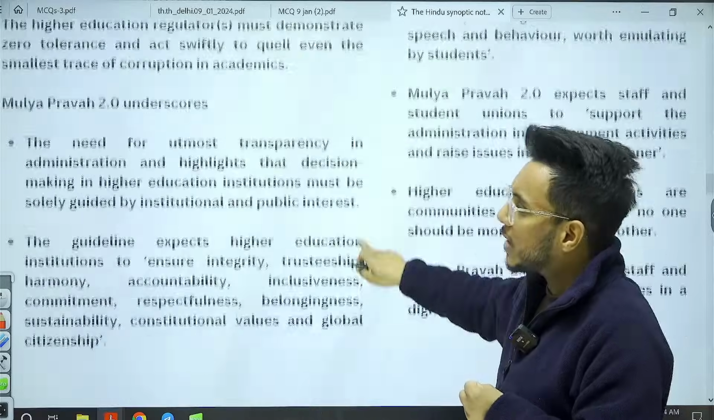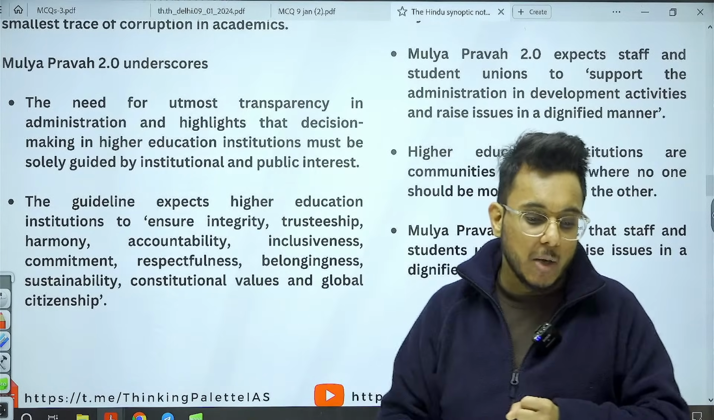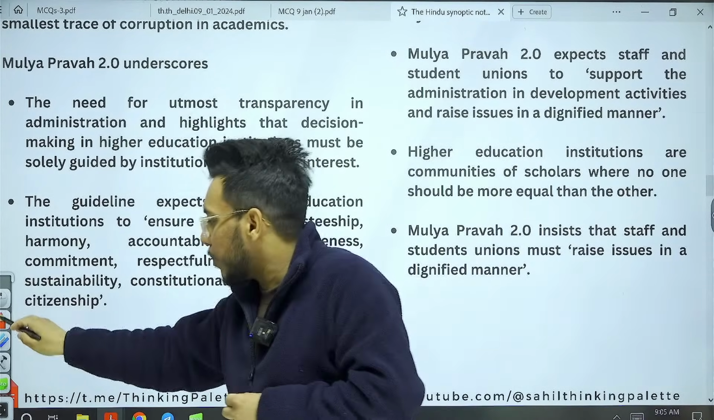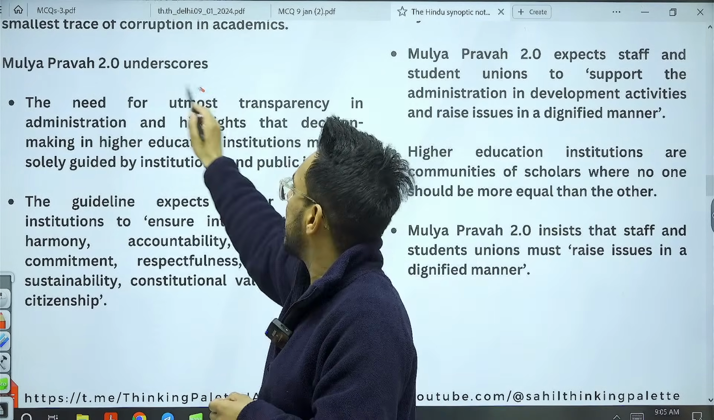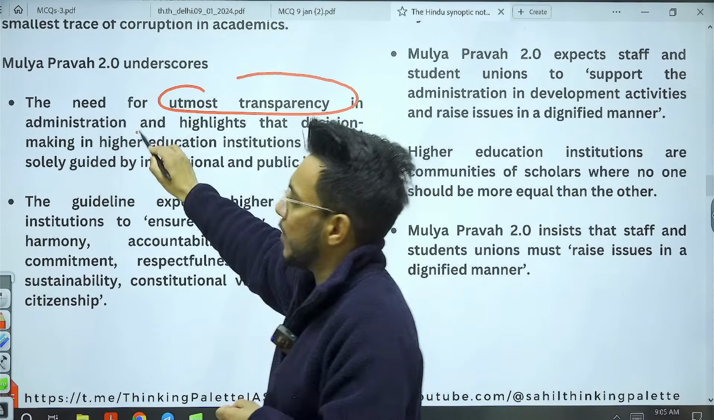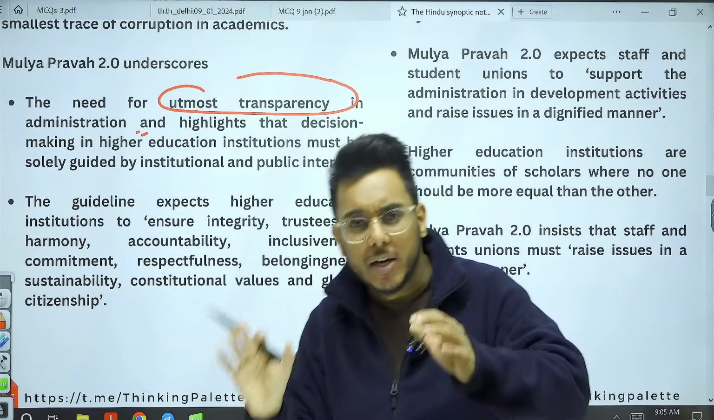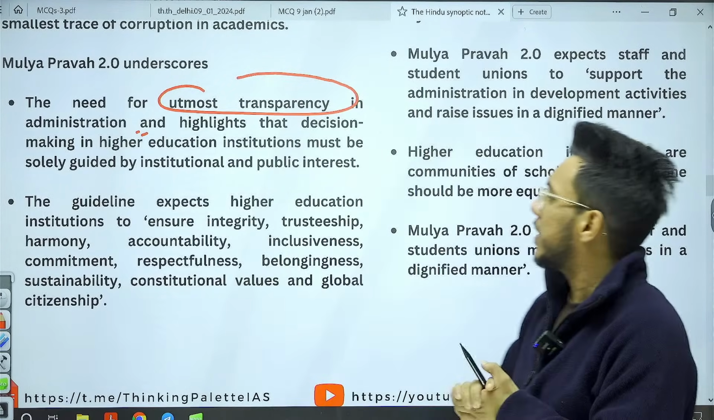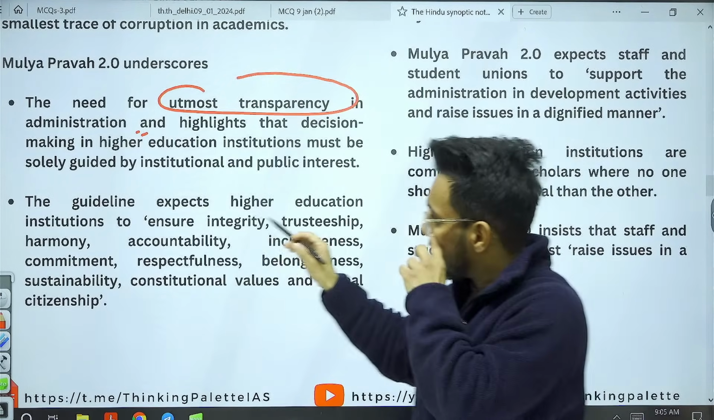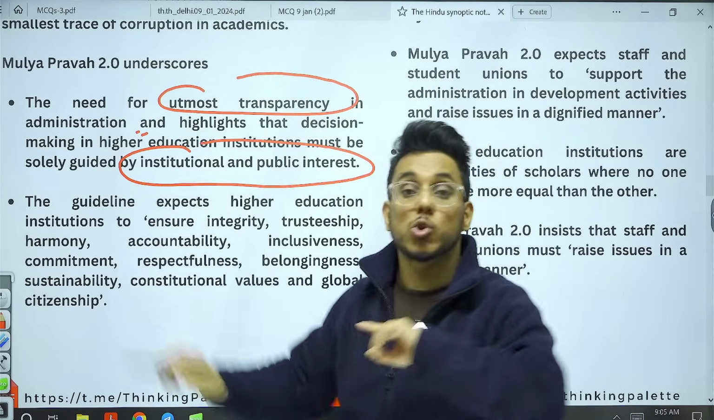Now, what are the most important points of this Mulya Pravah 2.0? Let's see this one by one. So what does this Mulya Pravah 2.0 provide? Number one, there is a need for utmost transparency in administration. Administration should be carried out in a transparent manner. Audited reports, wherever possible, should be provided in the public domain. Okay. Then after that, educational institutions must be guided by institutional and public interest, not personal interest.